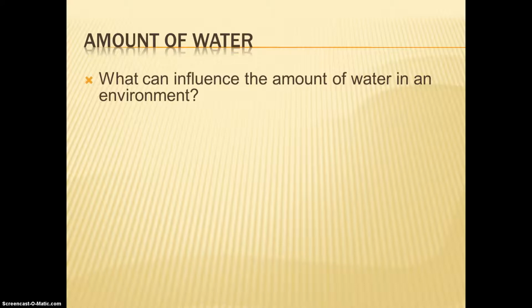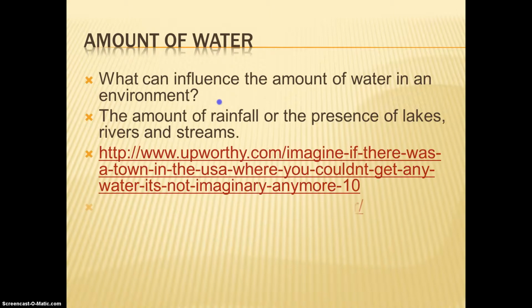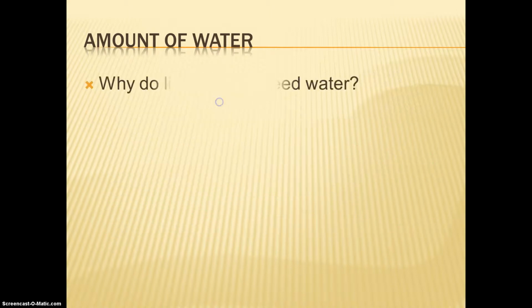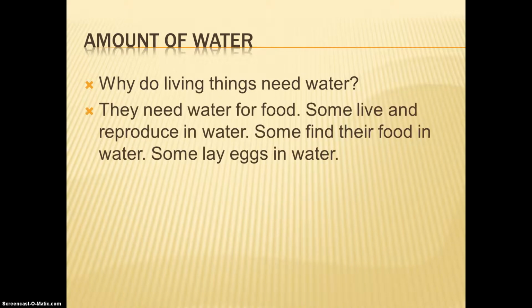What can influence the amount of water in an environment? The amount of rainfall or the presence of lakes, rivers, and streams. Why do living things need water? They need water for food. Some live and reproduce in water. Some find their food in water. Some lay eggs in water.